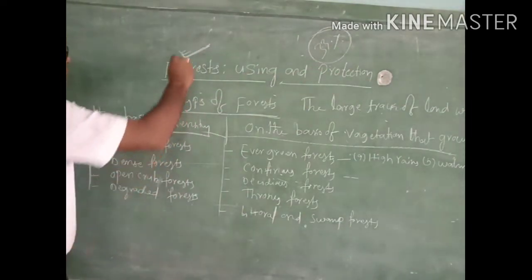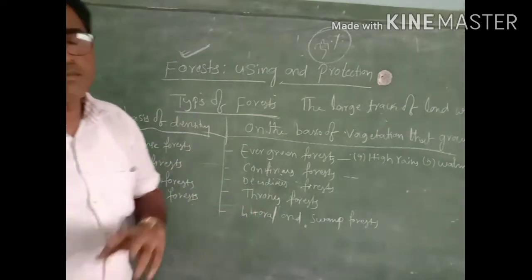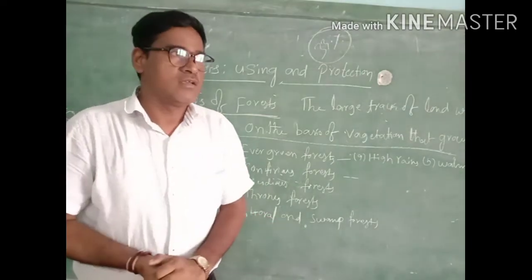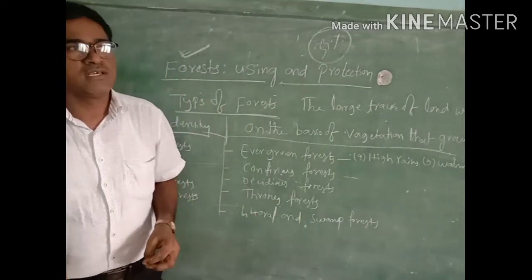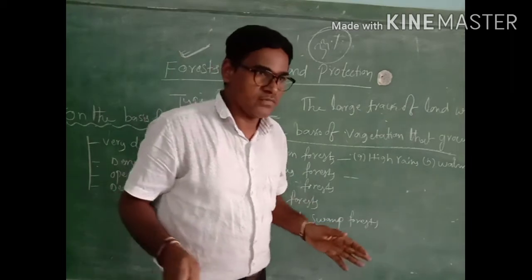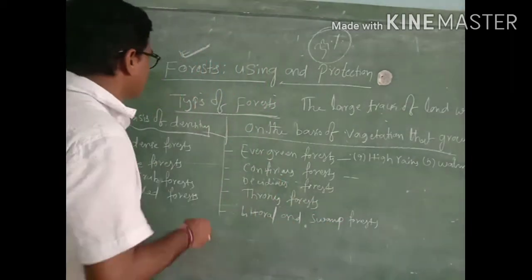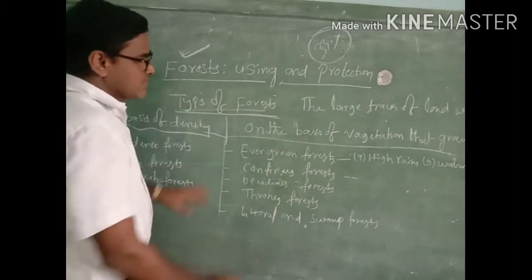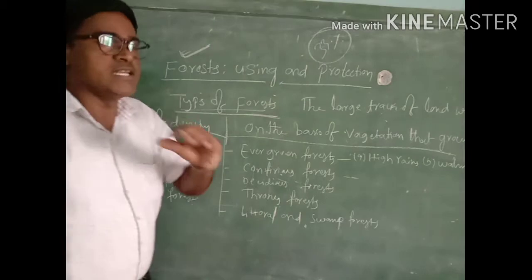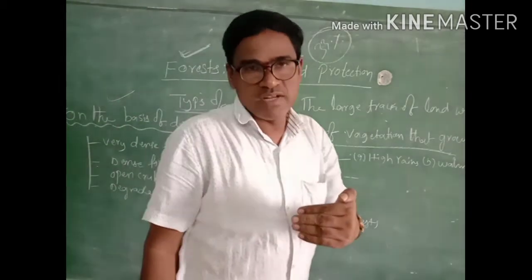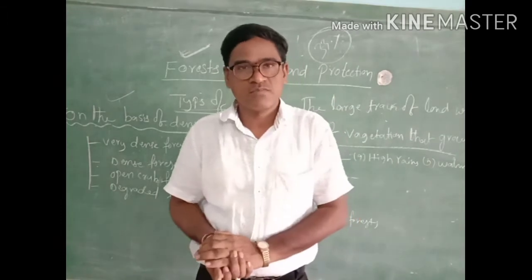So that forest we classified into many types. Forests are not the same. That forest we divided into many types. First one is types of forest. I will tell you that on the basis of density, we classify the forest into different types.